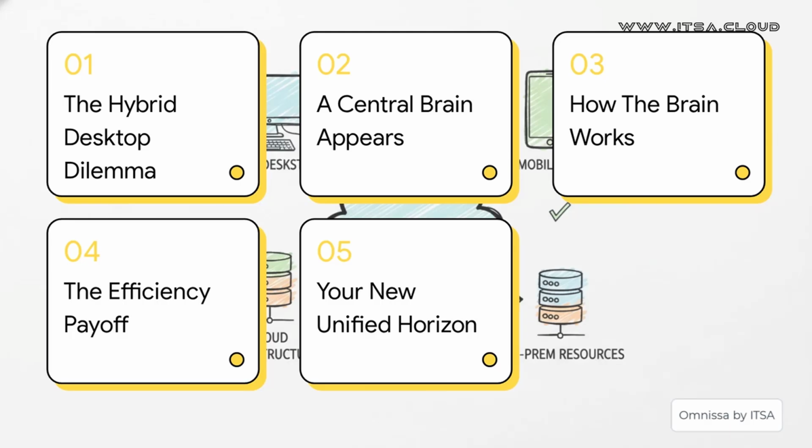We'll start with what we're calling the hybrid desktop dilemma. Then we'll see how a central brain appears to solve it. We'll look at how the brain works, check out the efficiency payoff, and wrap it all up with what this means for your new unified horizon.